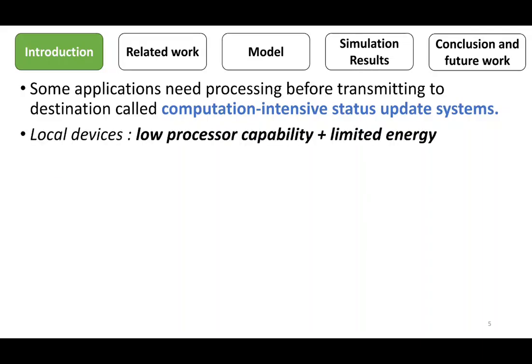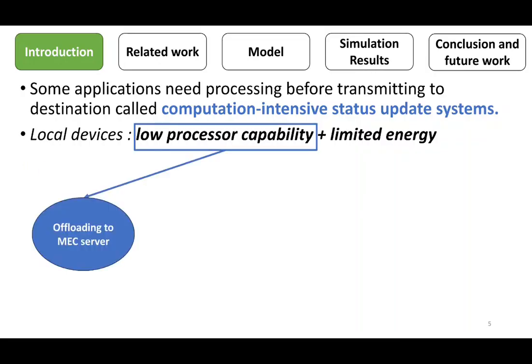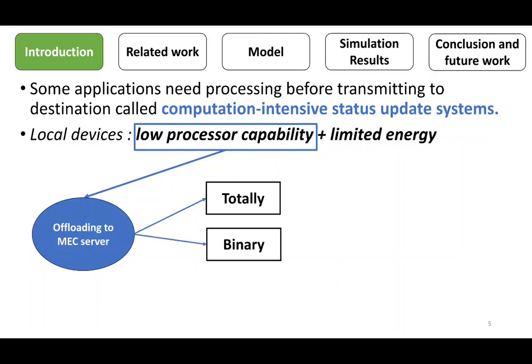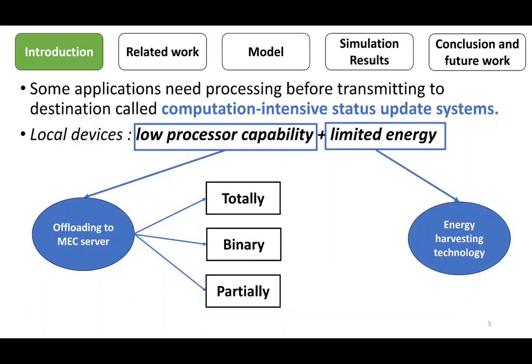There are two issues in the local devices: the low processor capability and the limited energy. The first issue can be dealt with by offloading the data to be processed at the mobile edge computing server. The data can be offloaded totally, where all data is offloaded to the MEC server, or binary offloaded, where the data can be processed at the local server or totally offloaded to the MEC server. Finally, the data can be partitioned, where a part of the data is processed at the local server and the other part is offloaded to the MEC server. The second issue can be dealt with energy harvesting technology.